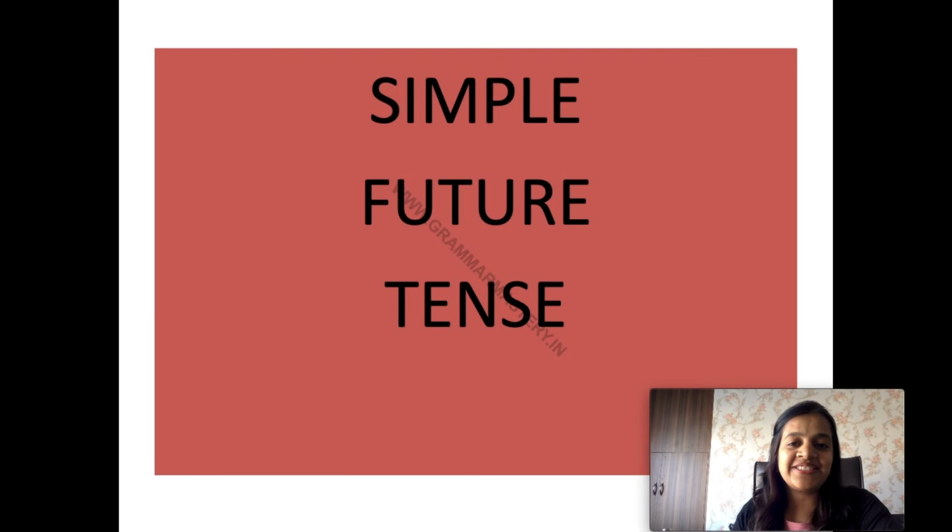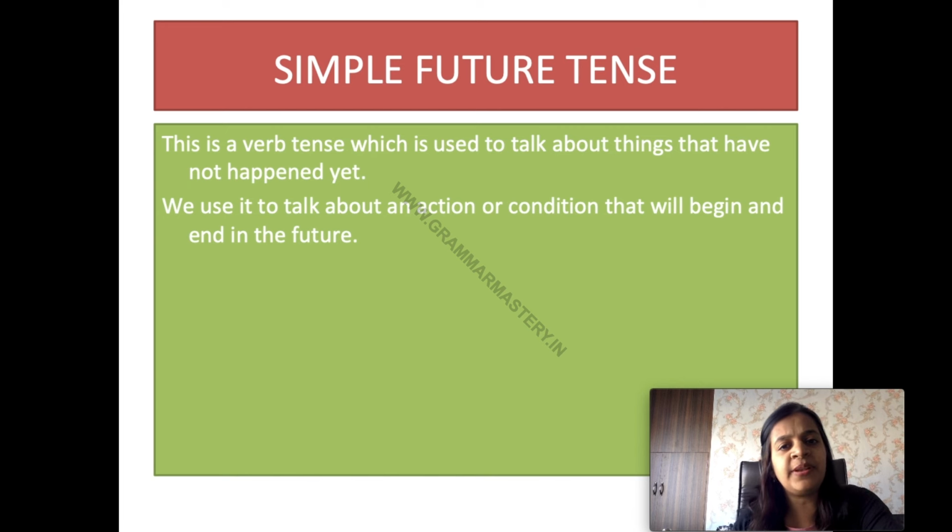Everybody, so let's start with our next type of tense, that is simple future tense. What is simple future tense? This is a verb tense which is used to talk about things that have not happened yet. As we had already discussed, what is future?